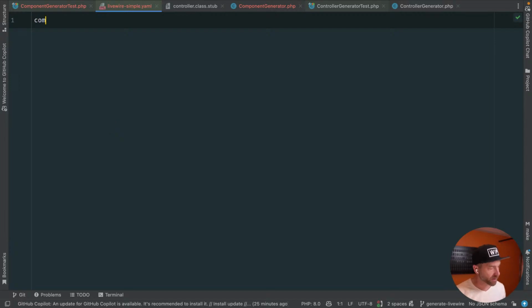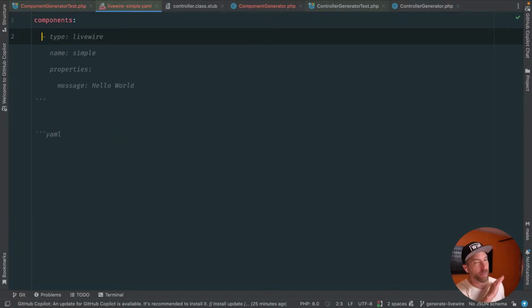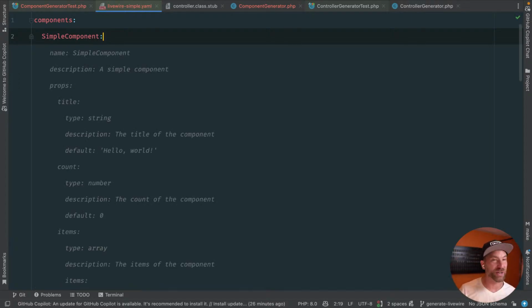Okay, so what we have here is components, and the most basic example that we had was basically this simple component. And what is the most basic? Is that it? Do we do anything?